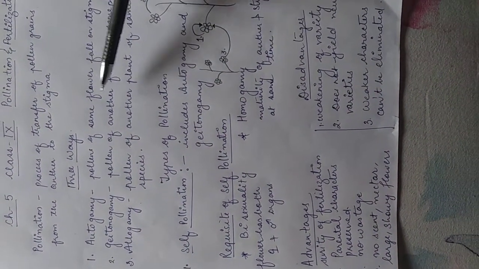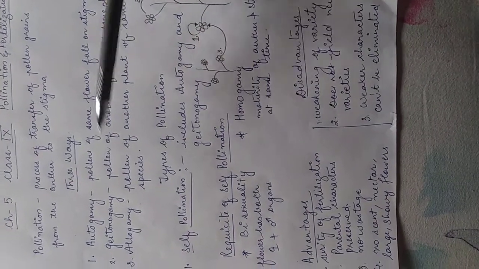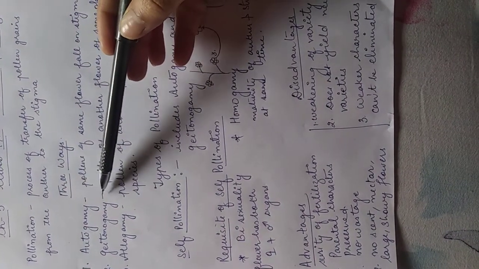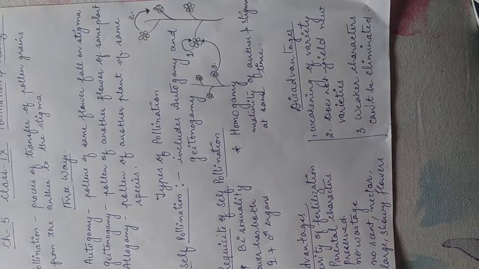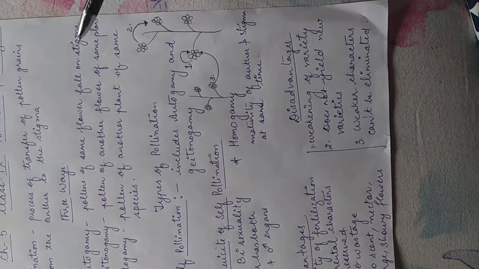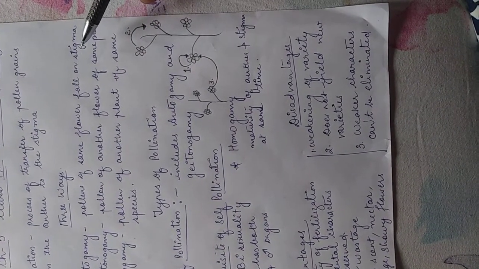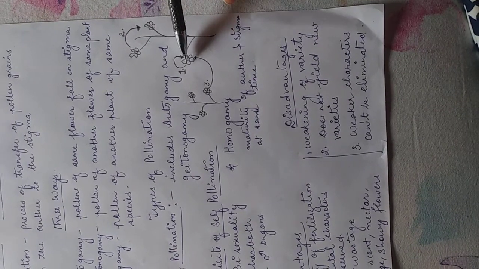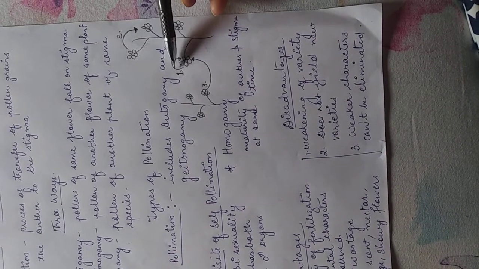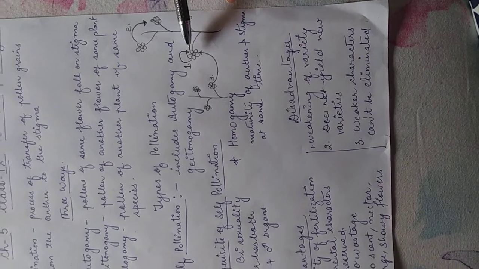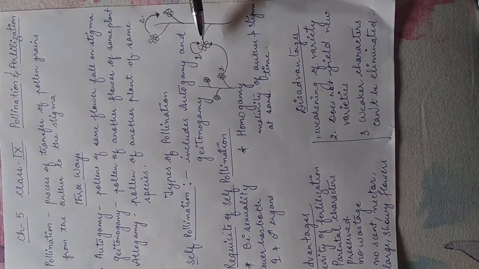There are three different ways with which this can be achieved, and they are named as autogamy, geitonogamy, and allogamy. Well, in autogamy, what happens? Pollens of the same flower fall on the stigma. Like in this, the pollen grains of this flower fall on the stigma of the same flower. This is known as autogamy.